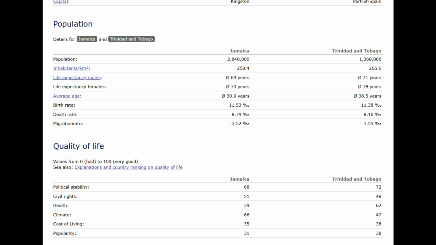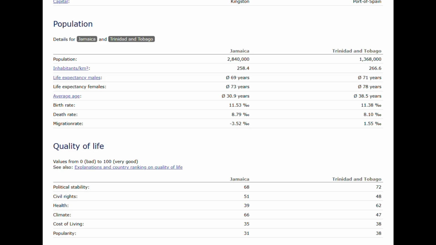So now we are looking into the quality of life, and just from immediately looking at it, Trinidad is a bit better, though I don't think it's as much of a wash compared to Bahamas. The political stability between the two countries is relatively the same, though Trinidad is slightly better. The civil rights are the same, though Trinidad has it a bit worse than Jamaica.